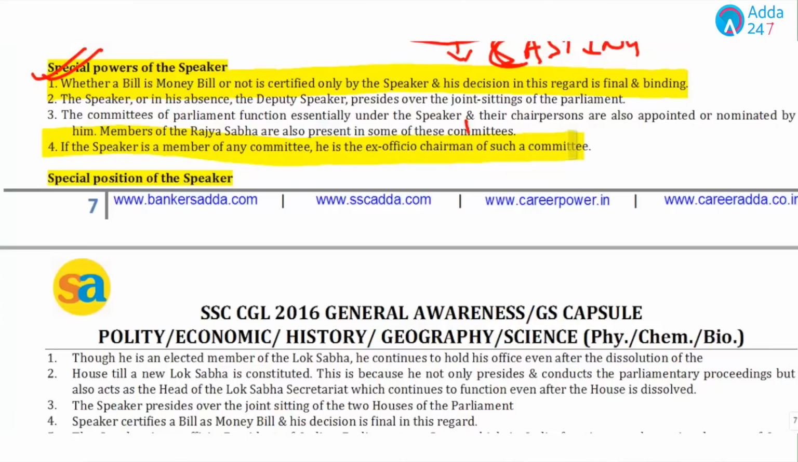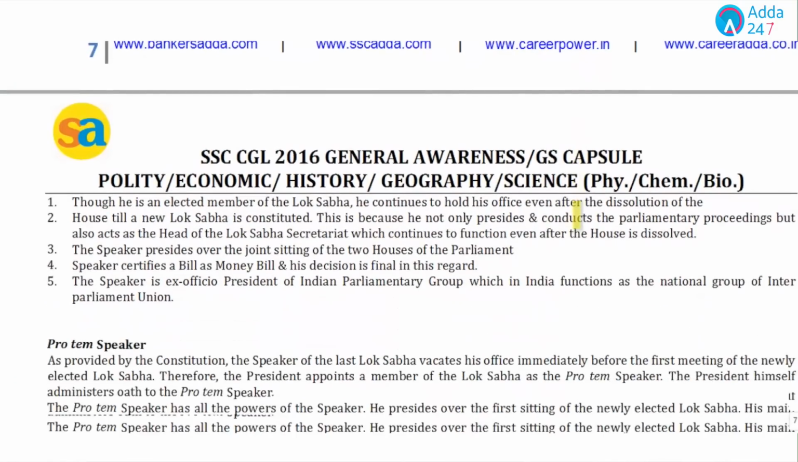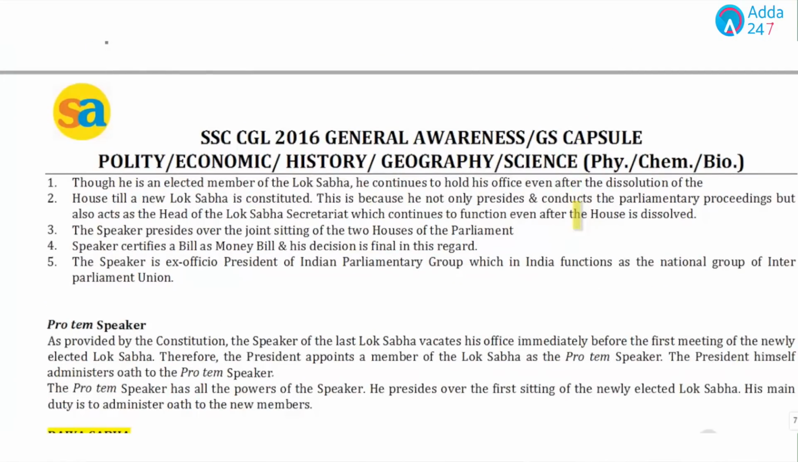Now, the special position of a Speaker. You should remember that he continues his office even after the dissolution of a House till a new Lok Sabha is constituted. And who presides over the joint sitting of the two houses of Parliament? Students, mark this third point, it is very important. It is presided over by the Speaker. And who calls for it? The President of India has the power to call for a joint sitting.